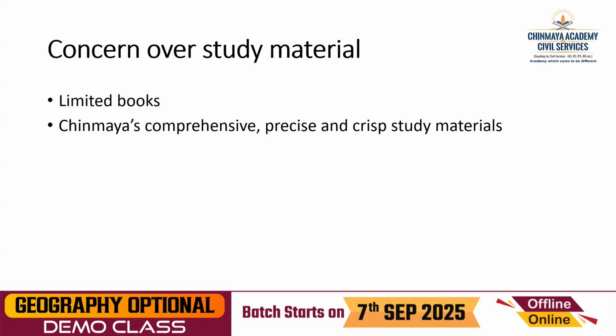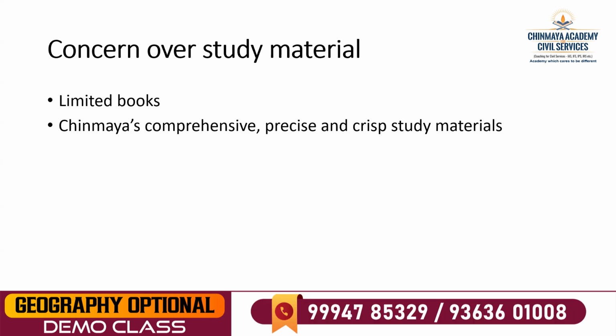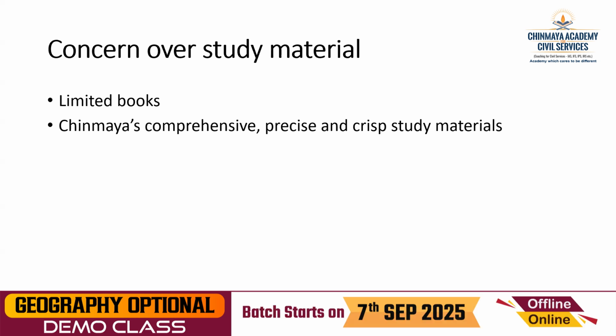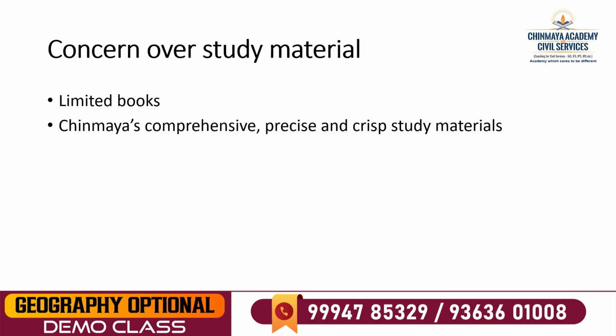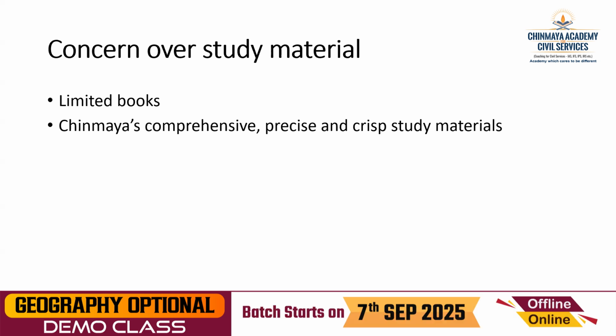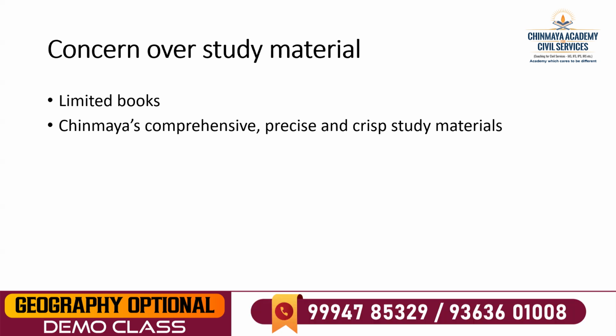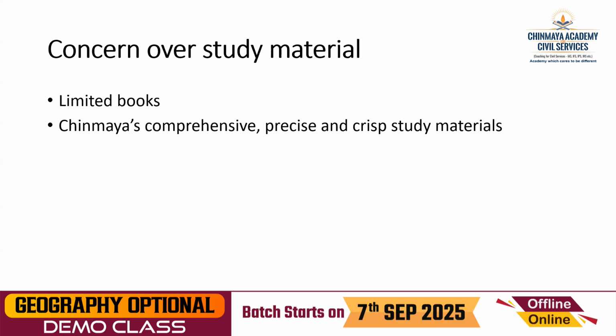Next, concern over study material, I told you. We have to limit the books. Even after limiting the books, what we have to do? We have to give it in a crisp form. If I take a tropical cyclone case study, in the months of October, November, December in Chennai, at least one cyclone will affect. This is a general geography idea.